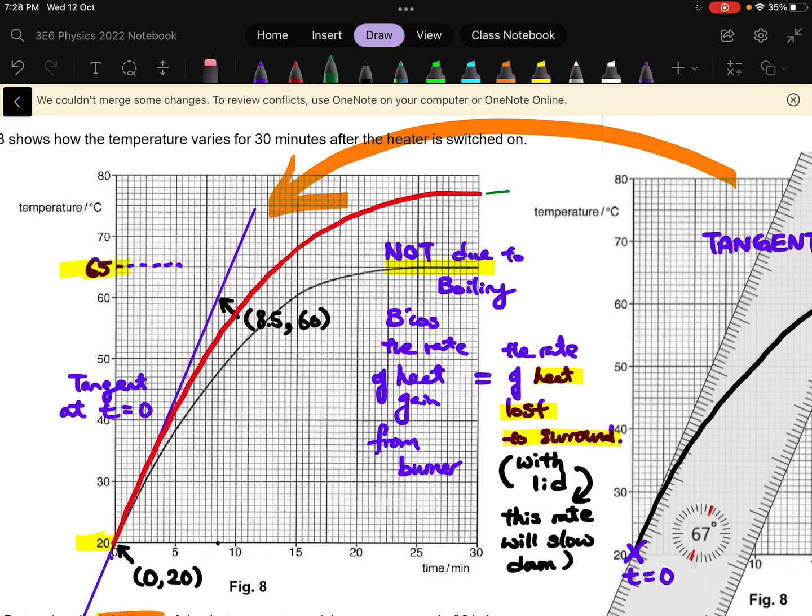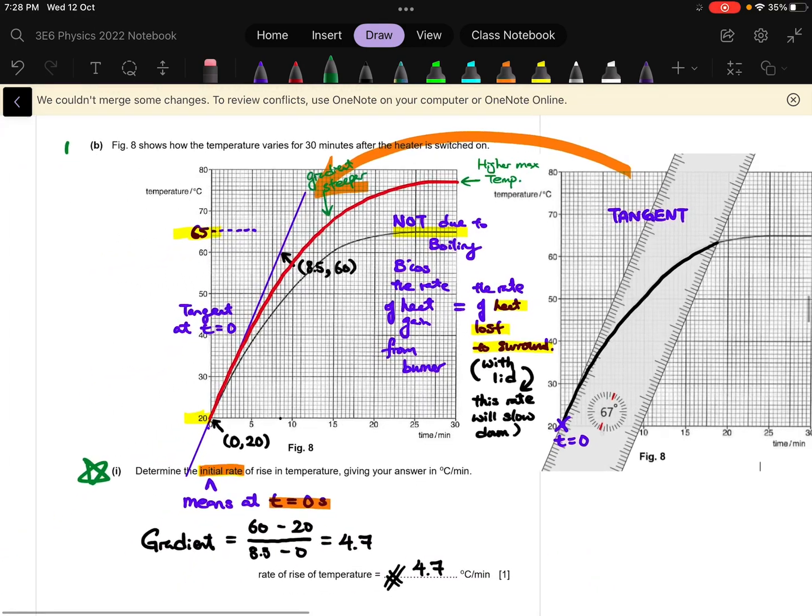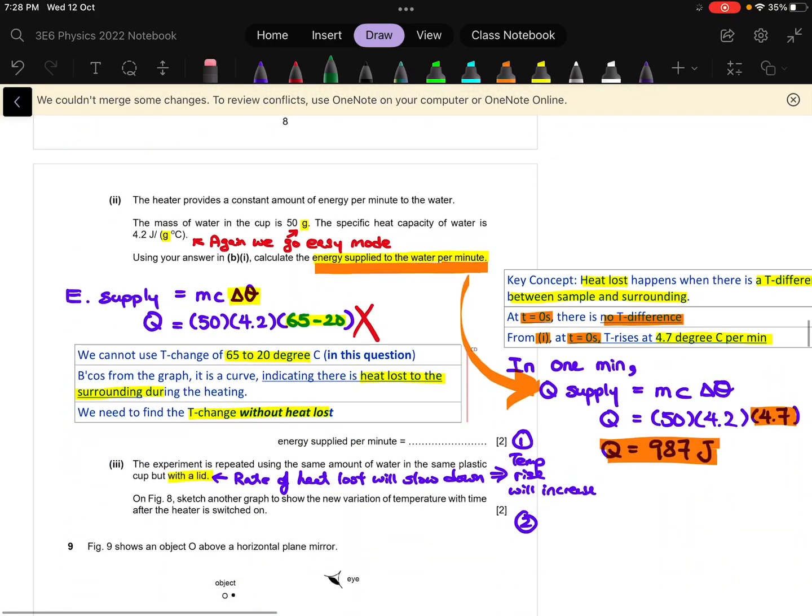So in my answer key, I would expect to see a higher max temperature, and I also would want to see that the gradient becomes steeper. Okay, so I hope you understand this question now and you won't make the same mistake in your upper set.